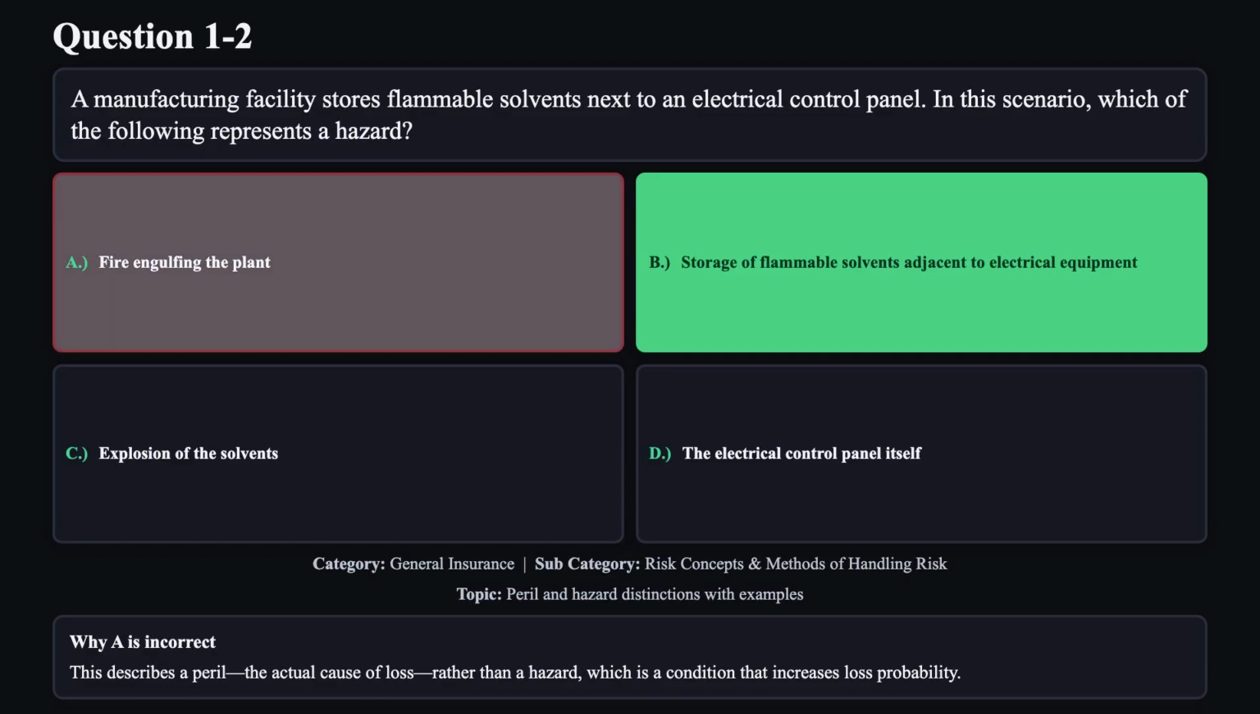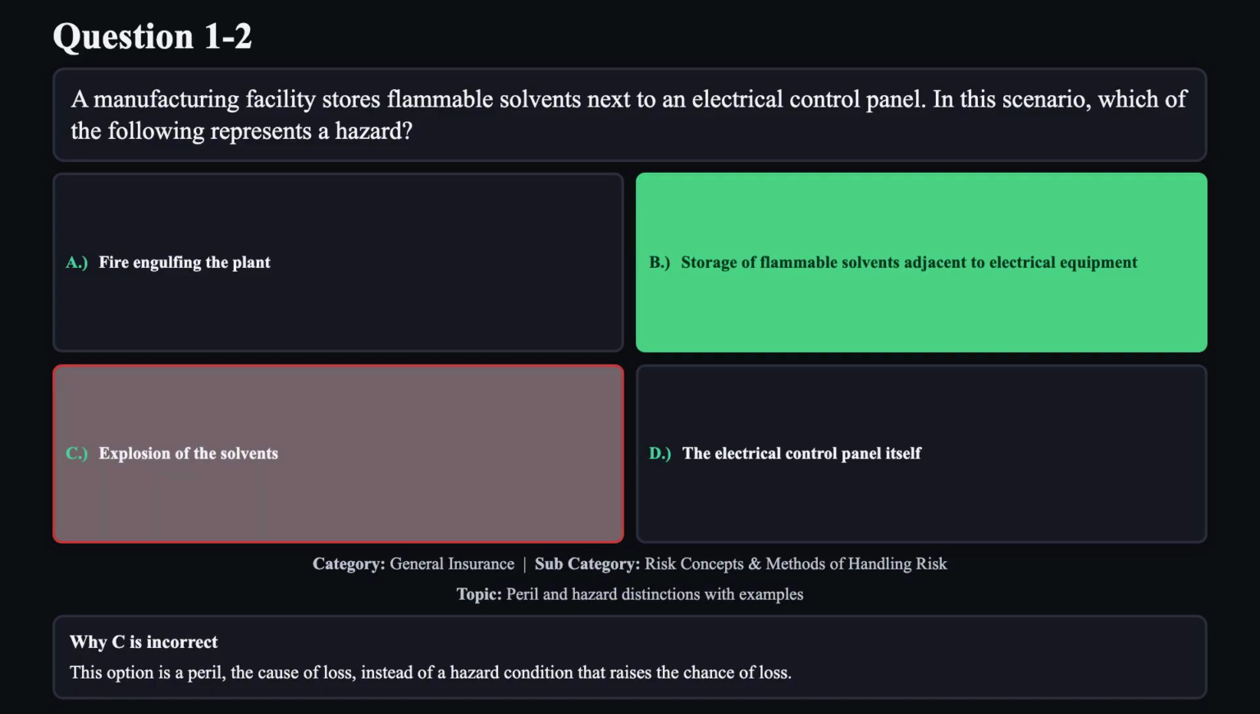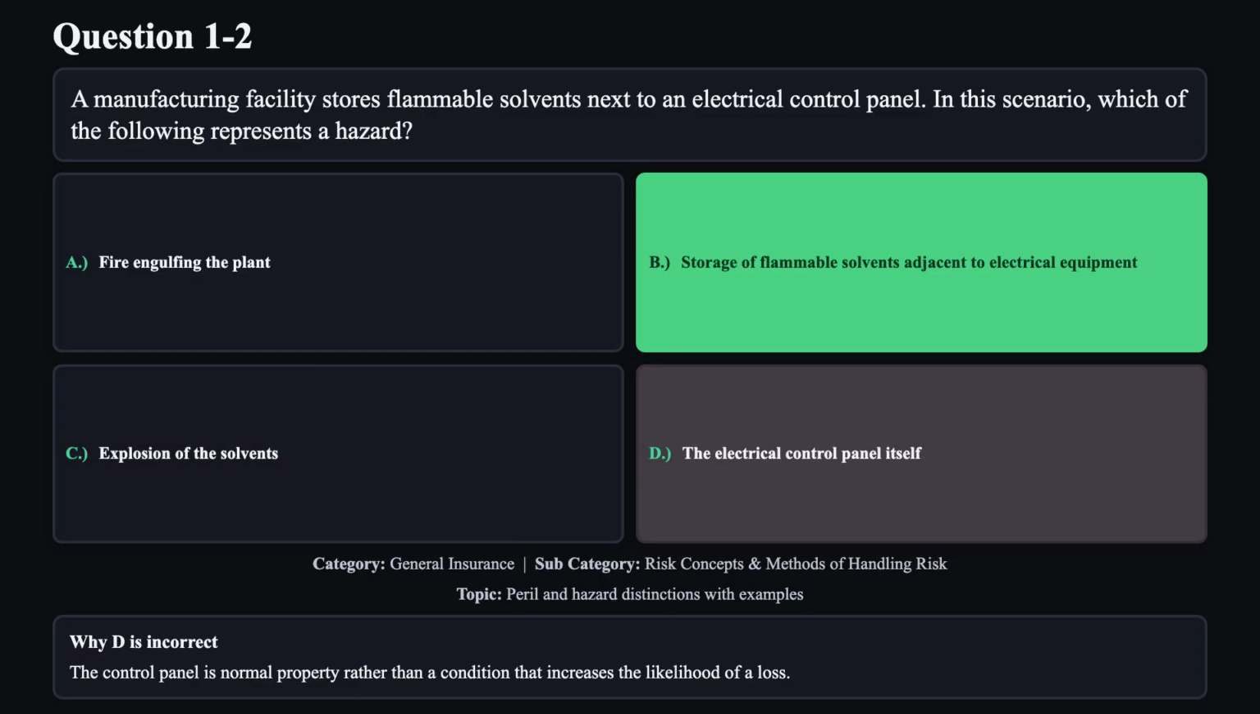This describes a peril, the actual cause of loss rather than a hazard, which is a condition that increases loss probability. Reason C is not correct. This option is a peril, the cause of loss, instead of a hazard condition that raises the chance of loss. Reason D is not correct. The control panel is normal property rather than a condition that increases the likelihood of a loss.